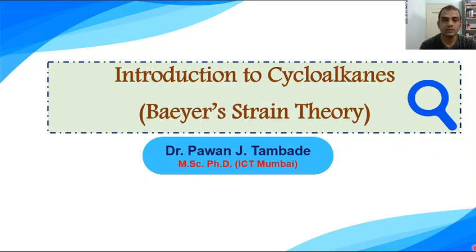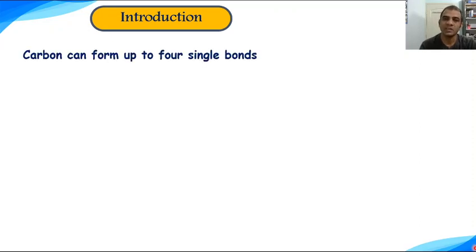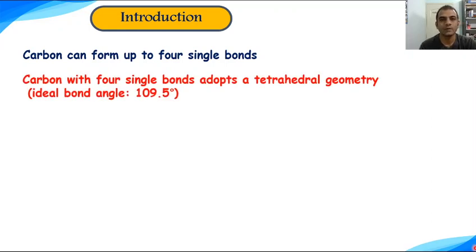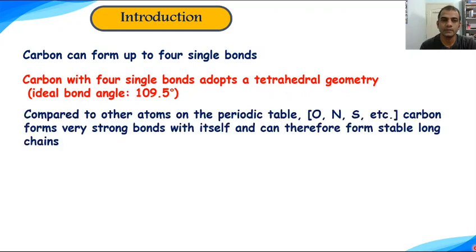We all know that the chemistry of carbon compounds is well explored, and certain things about organic compounds are very clear. Carbon can form up to 4 single bonds. When carbon forms 4 single bonds, it adopts a tetrahedral geometry where the bond angle is 109.5 degrees.